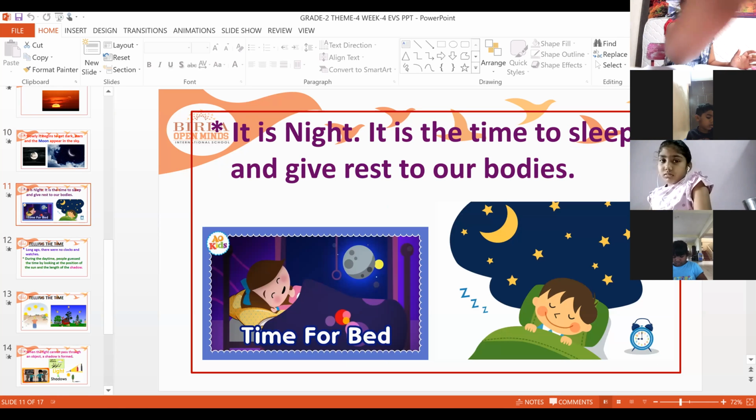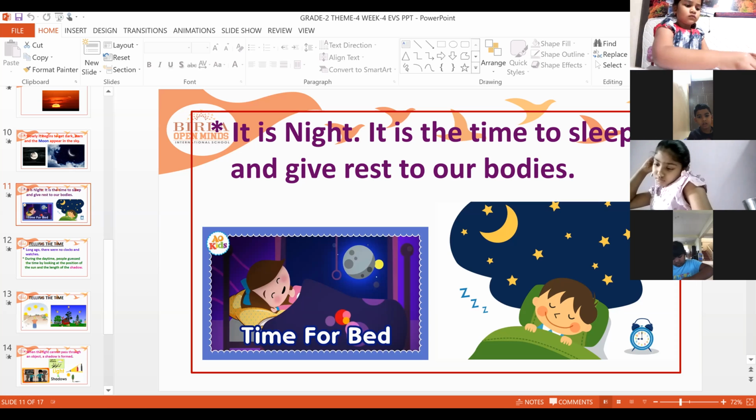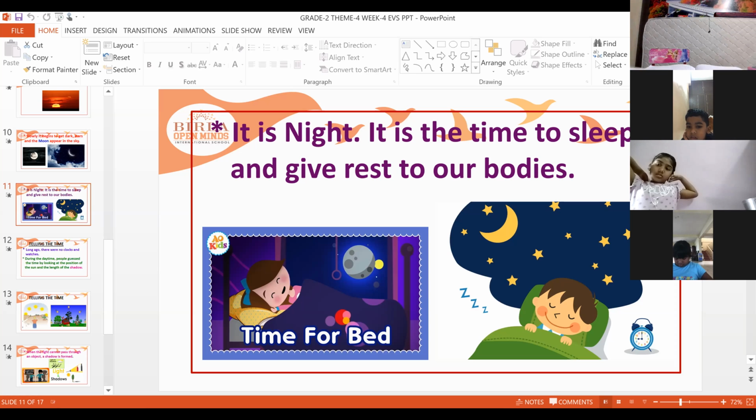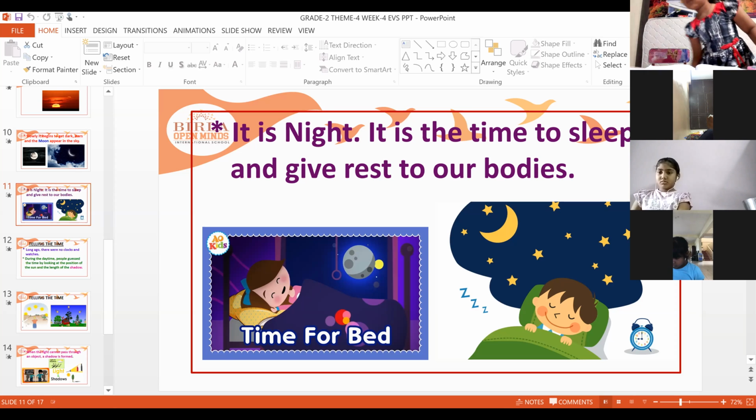So it is night time, and night is the time to sleep and give rest to our bodies. Night time, what will we do? We sleep and take rest. Why? Because from morning to evening we do our works, we are busy. We go to school, we read, we study, we write, we play, we become tired, and we come back in the evening. And in the evening also, if you have any work, we do that work.